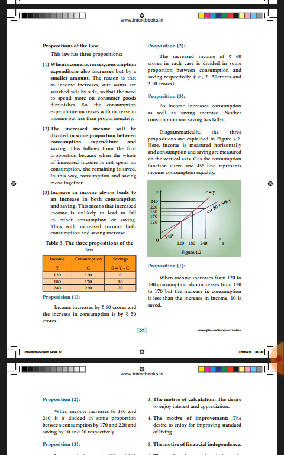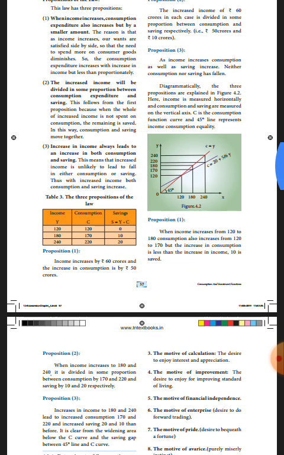Income is Y, consumption is indicated by C, and savings is equal to Y minus C. If income is 120, consumption is 120, saving is 120 minus 120, which is 0. If income is 180, consumption is 170, saving is 180 minus 170, which is 10. If income is 240, consumption is 220, saving is 240 minus 220, which is 20. These are the three propositions of the law.